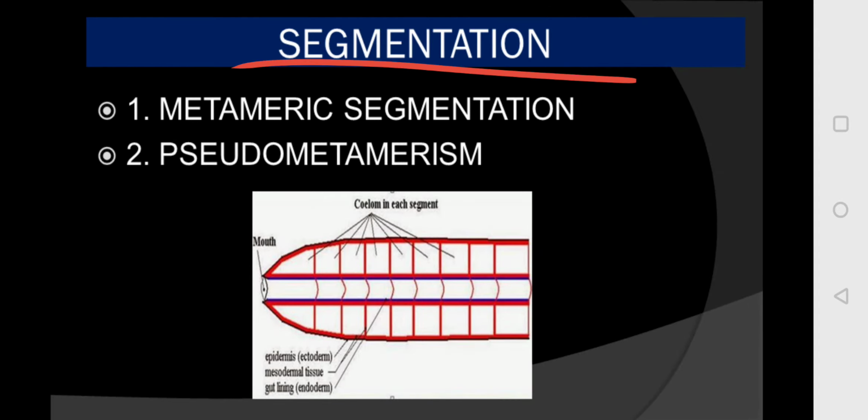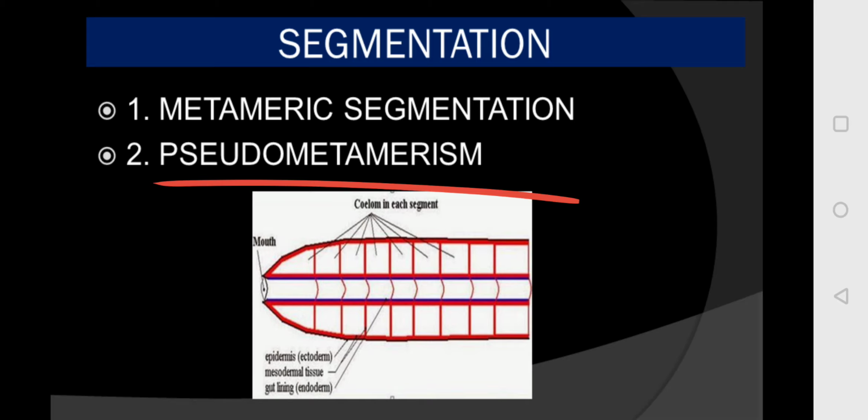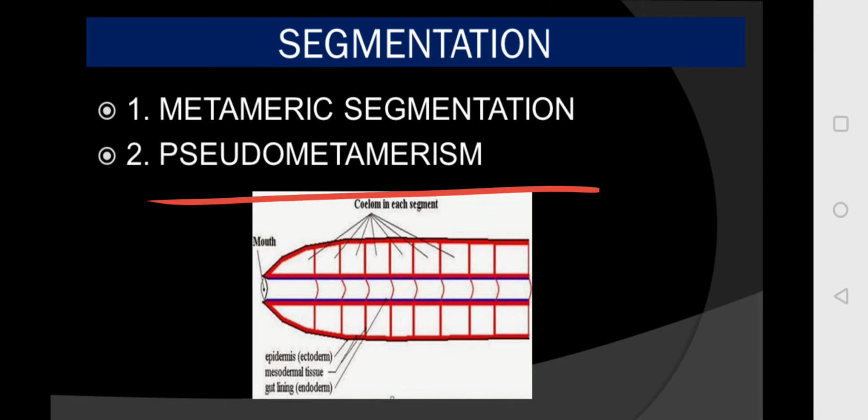Now move on to segmentation. Some organisms have segmentation, where the body is externally and internally divided into segments. Such segments are called metameric segments. For example, in annelids, arthropods and chordates, you will see metameric segmentation. The important one is pseudometamerism. It is found in tapeworm, where the body is also divisible into parts, and the segments are known as proglottids. But these are false segmentation, and it is present in tapeworm.